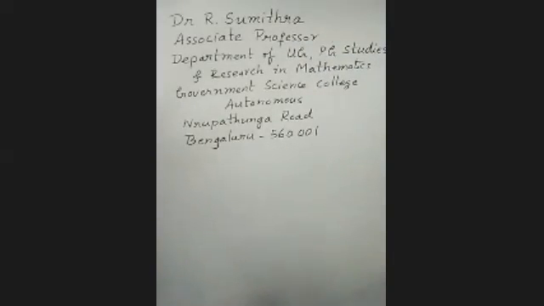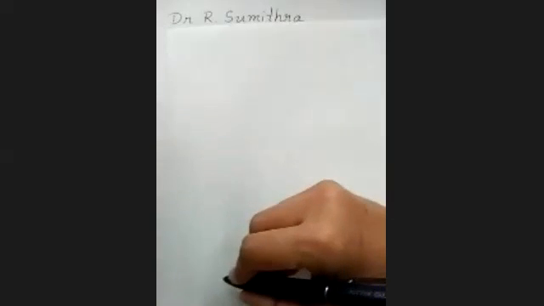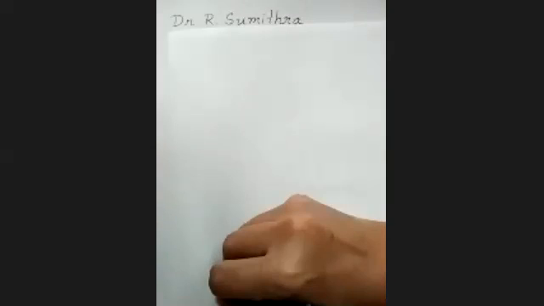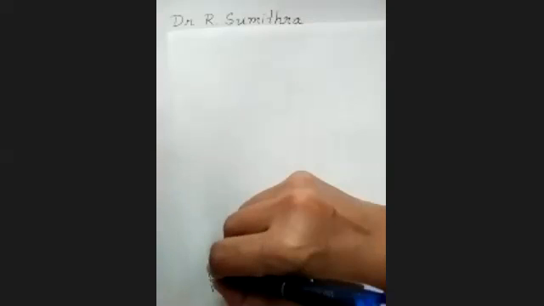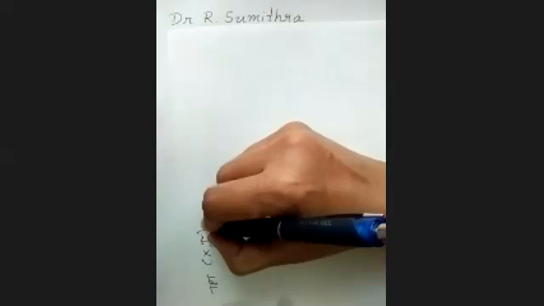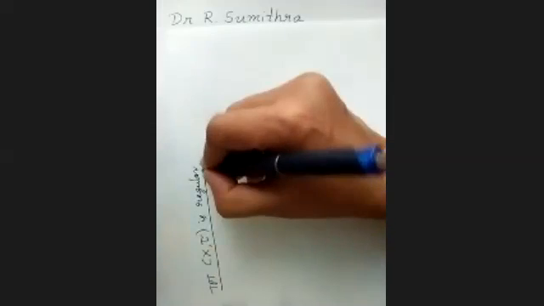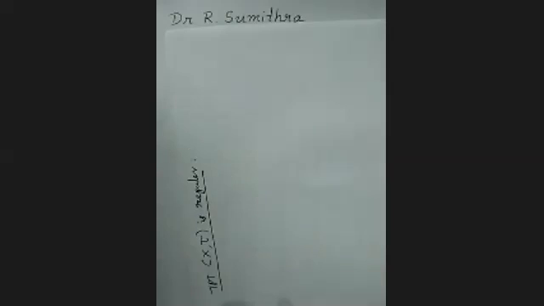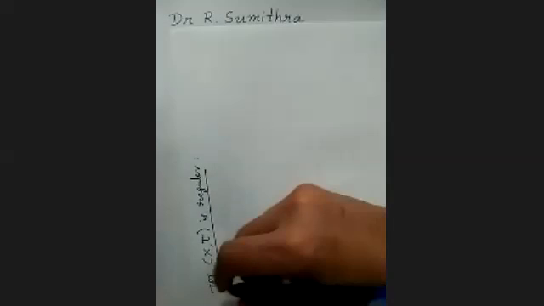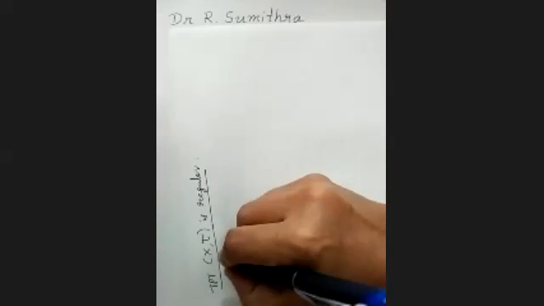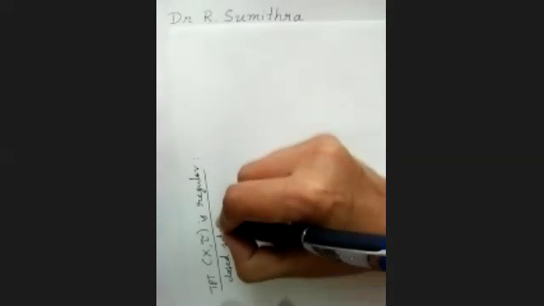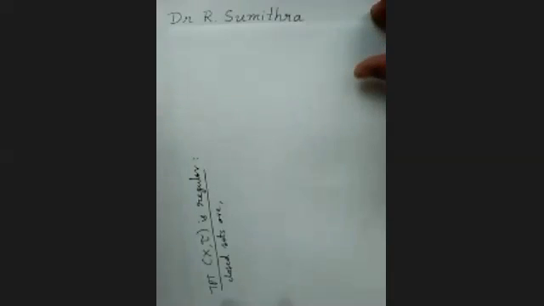Let us prove that (X, tau) is regular. So what are the closed sets here? Again, I'll write the closed sets. The closed sets are the complements of open sets.